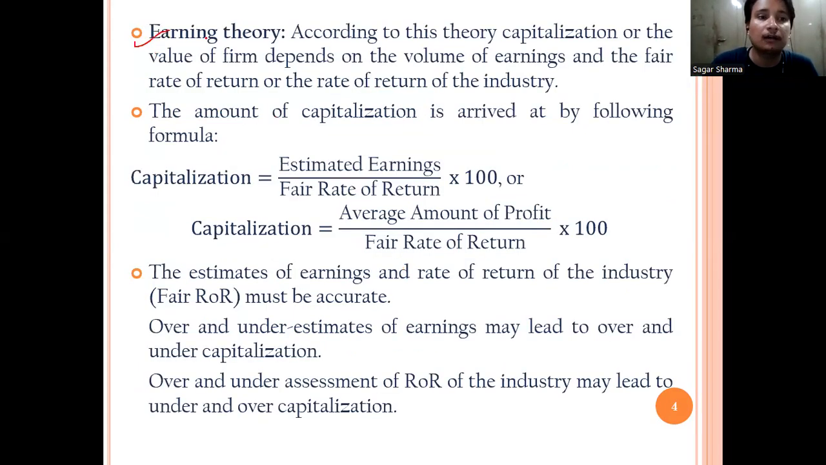After that, the second theory is earning theory. What does the earning theory say? According to this theory, capitalization or the value of the firm depends on the volume of earnings and the fair rate of return, or the rate of return of the industry. So the amount of capitalization is arrived at by the following formula: capitalization equals estimated earnings upon fair rate of return into 100.